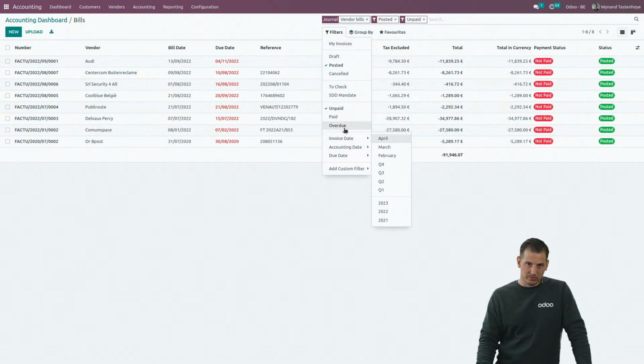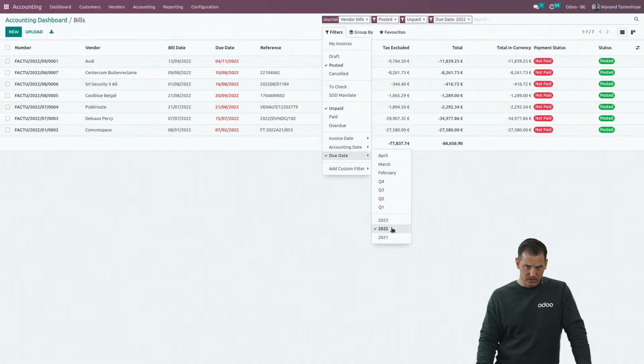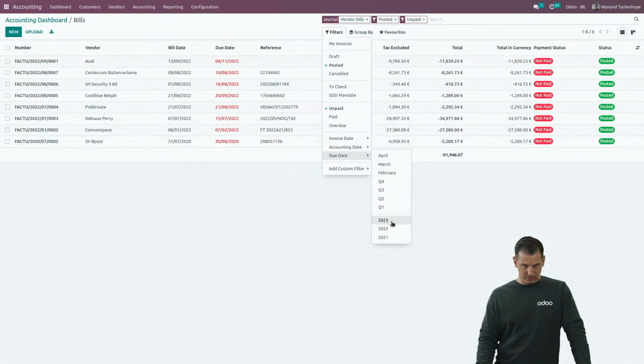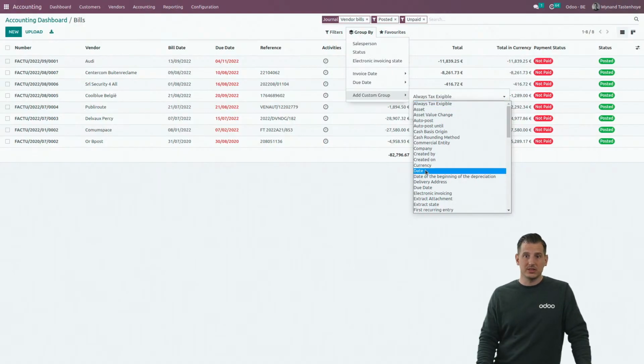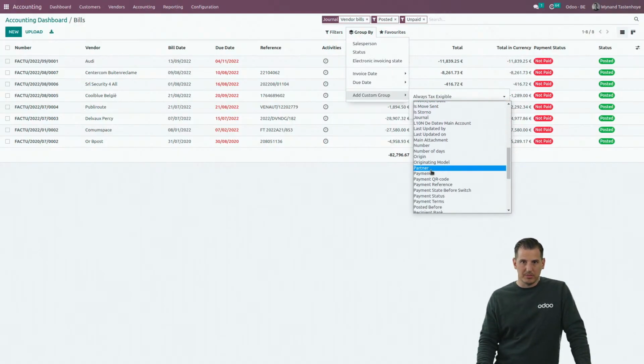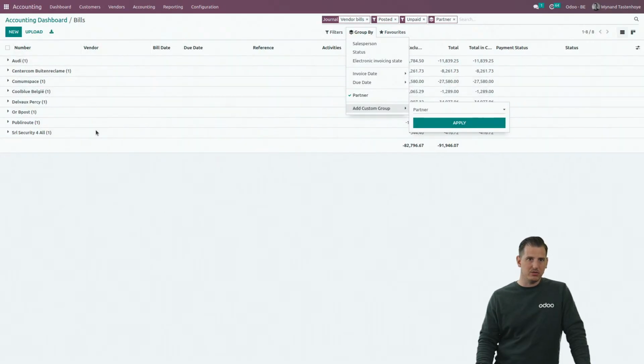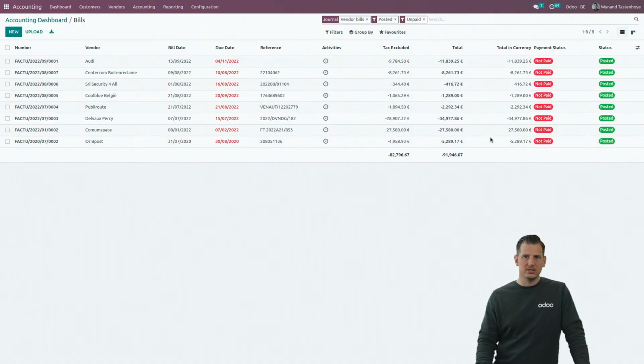For example, if I want to filter all the ones that have a due date in 2022, or all the ones that have a due date in 2023, 2021, you can easily use the filters, but also group by, for example, all the fields that are available. If I want to group my bills by partner, I can apply and they are grouped now by partner, etc. So you can use those filters and those group bys a little bit everywhere in Odoo.